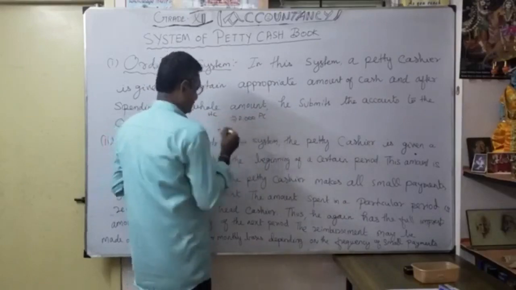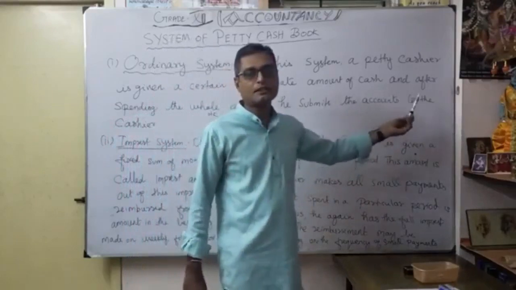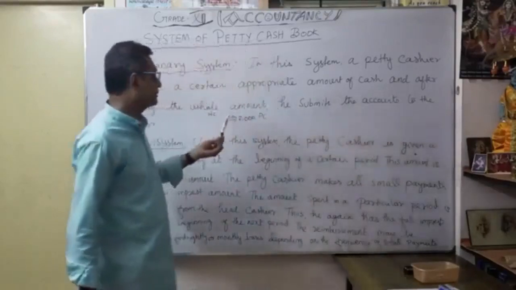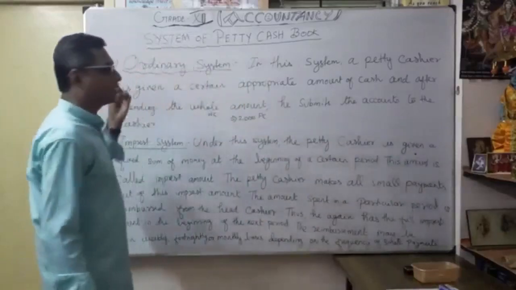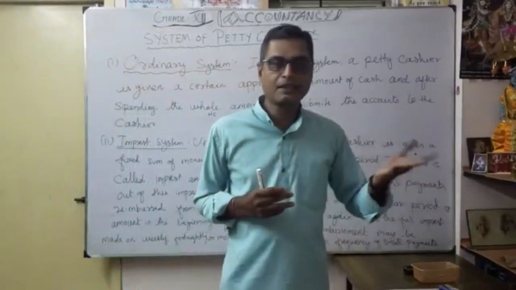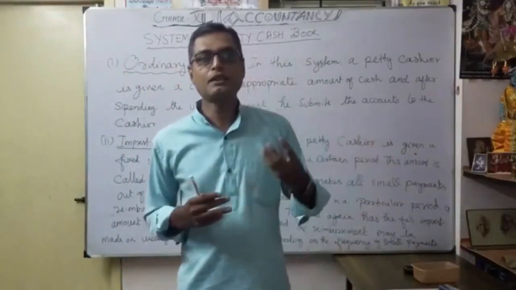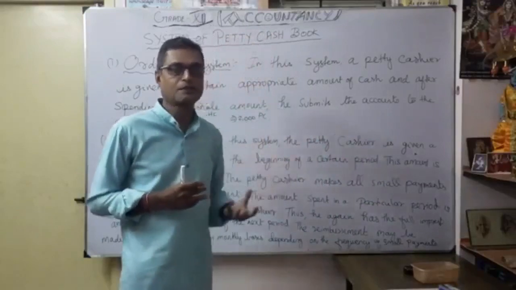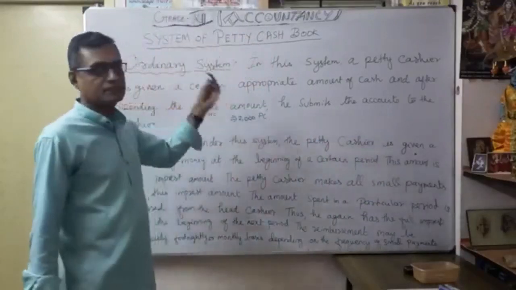Here is the petty cashier, here is the head cashier. Given money, after spending the amounts, he just submits the accounts to the chief cashier or head cashier. That is called the ordinary system, simple system. Whatever money is handed over to the petty cashier, after meeting all the small amounts, he just submits the details of the accounts, how much was spent. That is called the simple ordinary system.